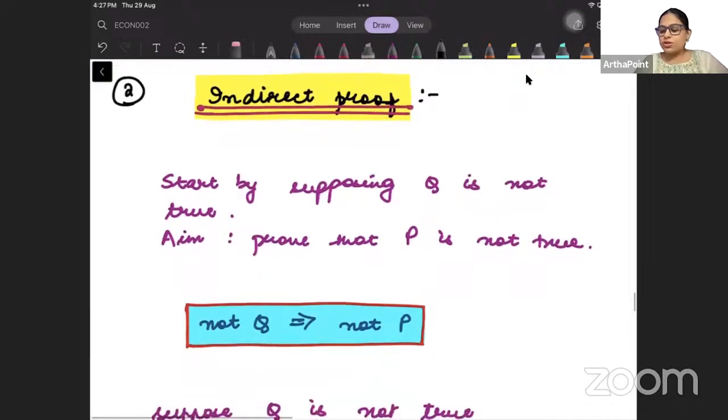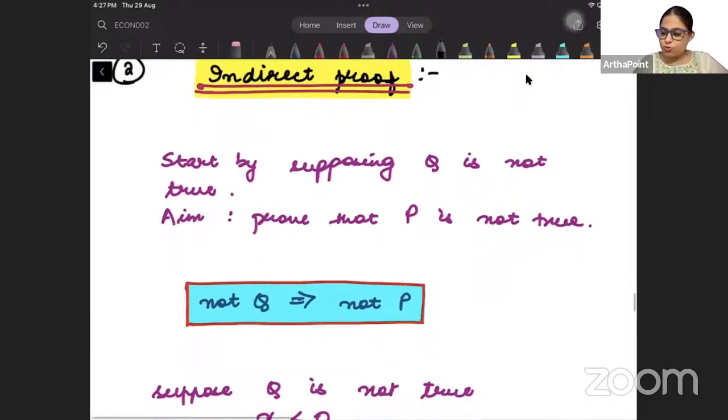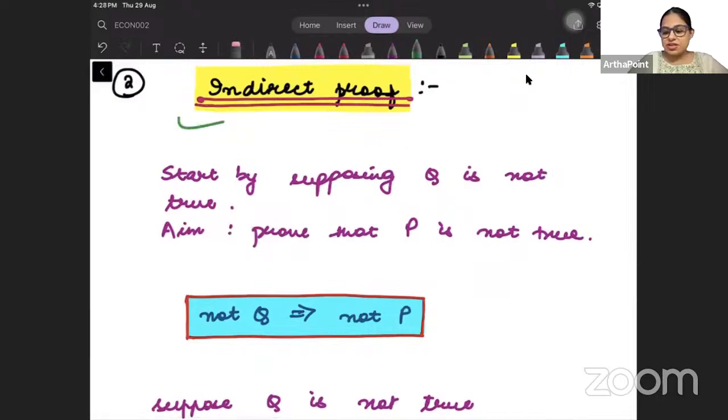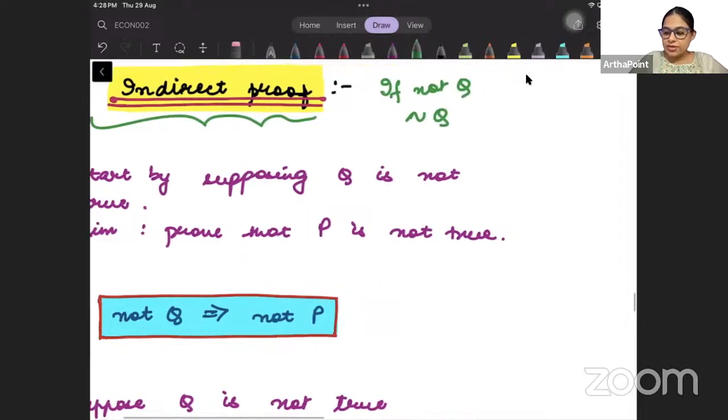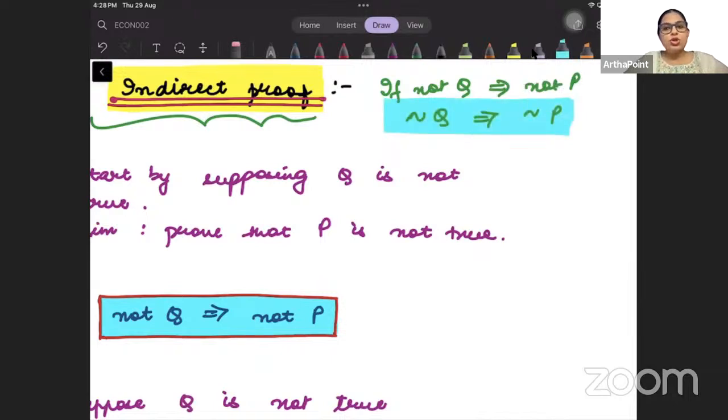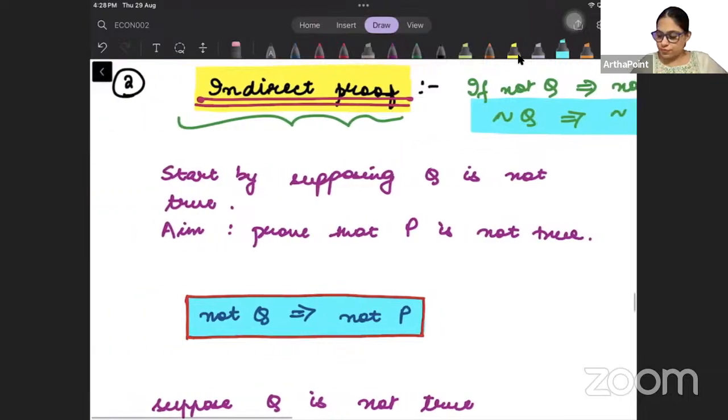Now let's talk about the indirect proof. So what is the indirect proof? Indirect proof basically says that if not q is represented like this, beta, then not p is represented like this. So if not q, then not p. This is what we are saying in this case. Is this making some sense? When we do this, that is called an indirect proof.